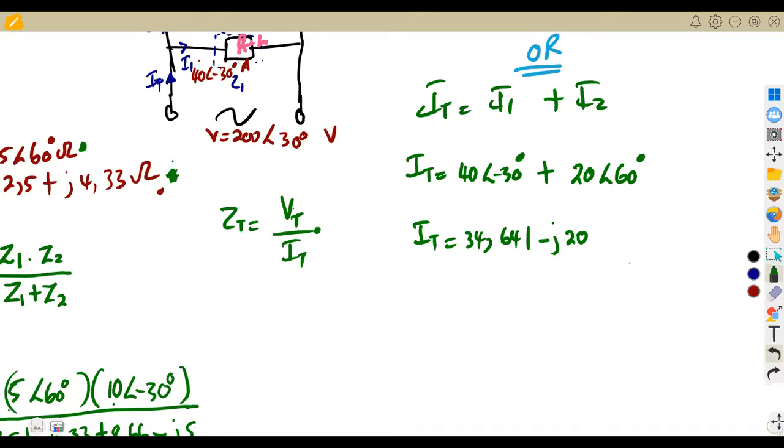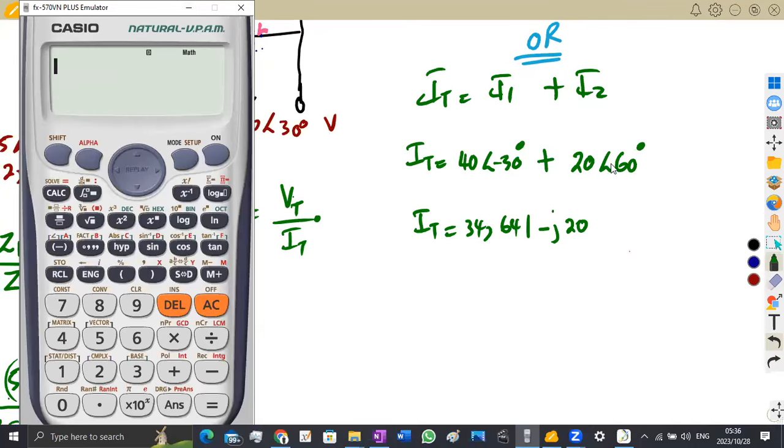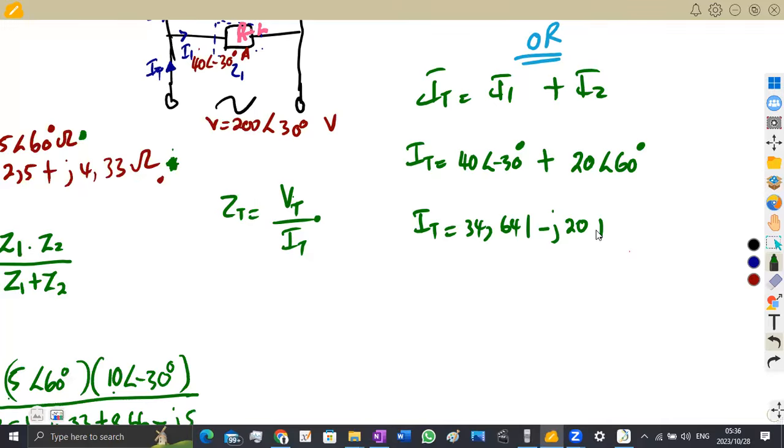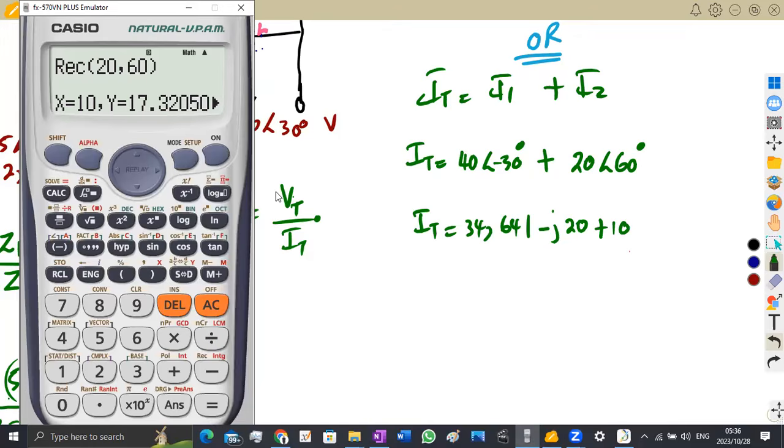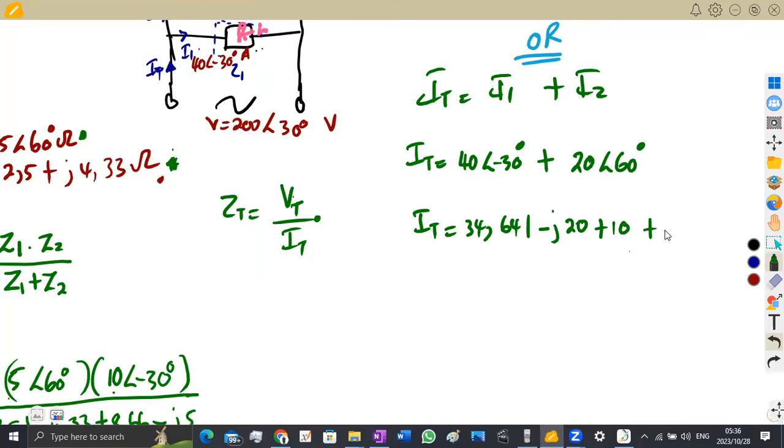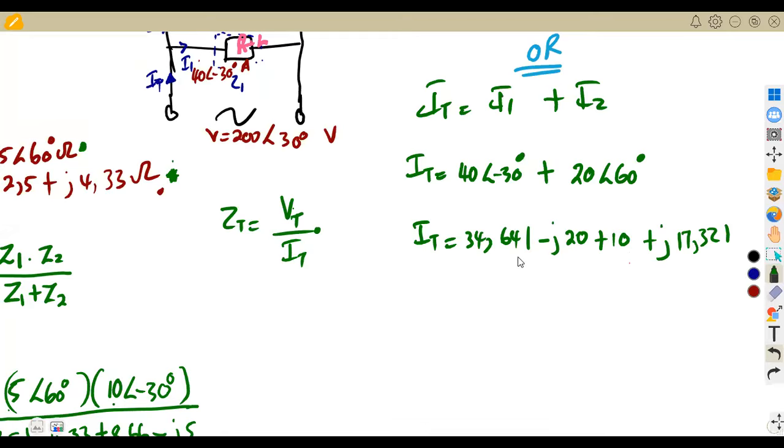I just hope you are now understanding this part of our conversion. We want to convert from polar to rectangular form, so it's shift, rectangular, 20 separated by 60, so that's shift comma 60. You get the value of x, which is 10, so that will be plus 10. Then y is positive, which is j17.321, so it's plus j17.321.